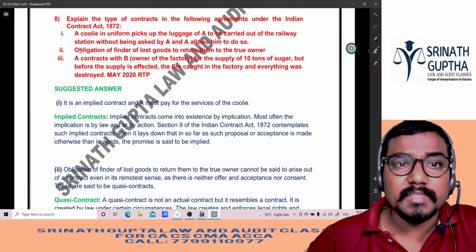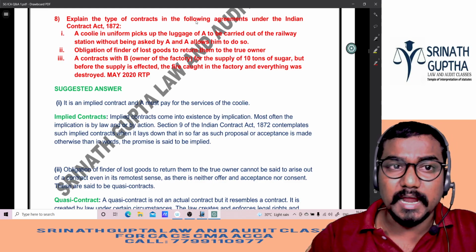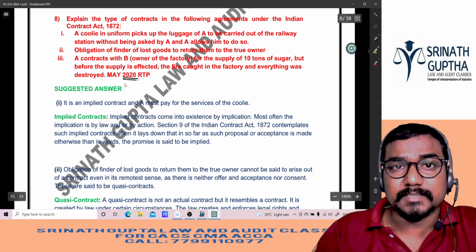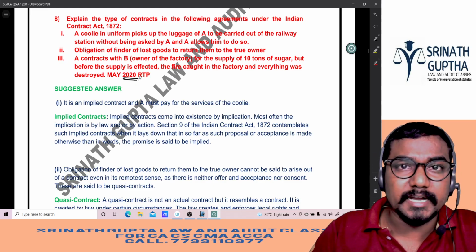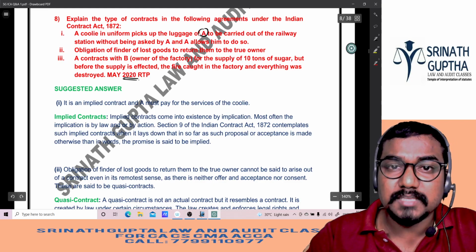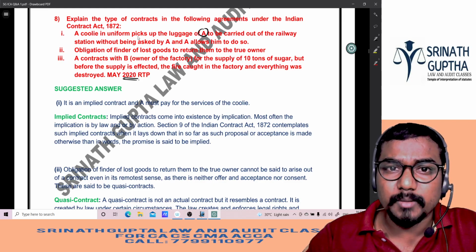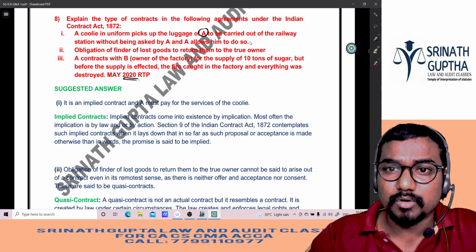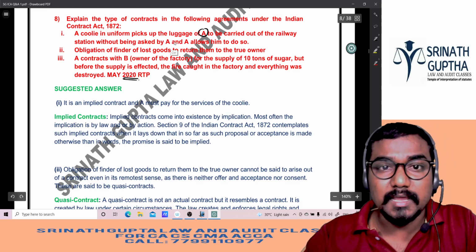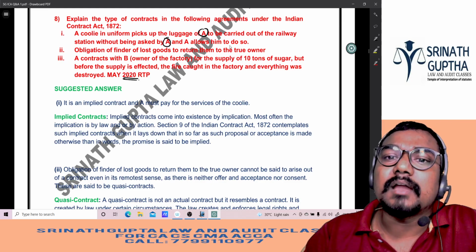Question number 8. Explain the type of contracts in the following agreements under the Indian Contract Act. This question was asked in the 2020 RTP. A coolie in uniform picks the luggage of A. The same question is being repeated. A coolie in uniform picks up the luggage of A to be carried out of the railway station without being asked by A. In the place of R, he is replacing A. Previous question R, here A. And A allows him to do so.